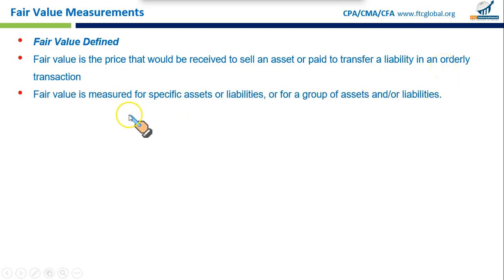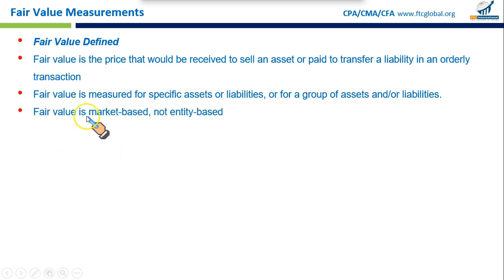Then let us discuss this from different aspects. Fair value is measured for specific assets or liabilities or a group of assets and liabilities. What does it mean? It means a company might determine the fair value of a single piece of machinery, a specific asset, or a group of investments, a portfolio of investment securities. So it could be just for a single asset or a group of assets.